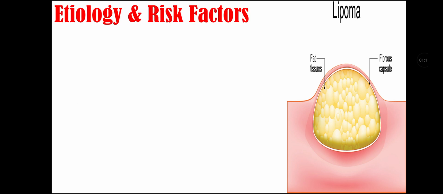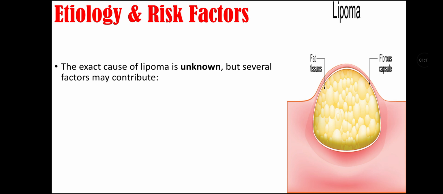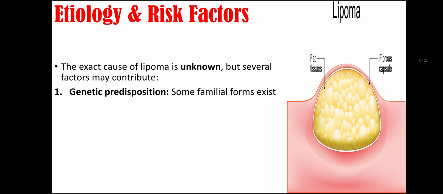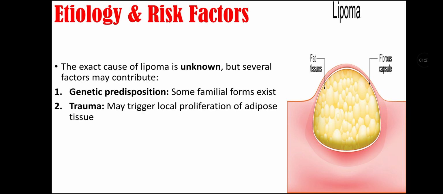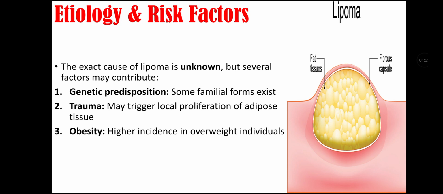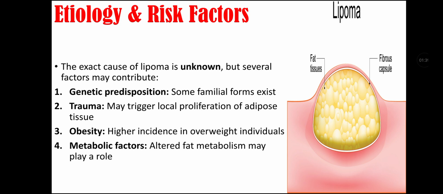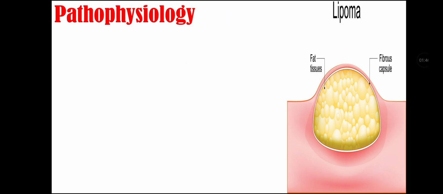Etiology and risk factors of lipoma. The exact cause of lipoma is unknown, but several factors may contribute. They include genetic predisposition, as some familial forms of lipoma may exist. Second is trauma, that it may trigger local proliferation of adipose tissue. Third is obesity, as there is higher incidence of lipoma in overweight individuals. Fourth is metabolic factors, as altered fat metabolism may play a role in the development of lipoma.